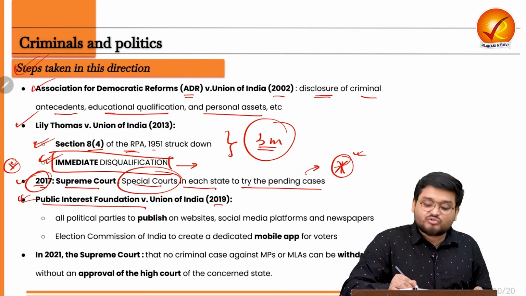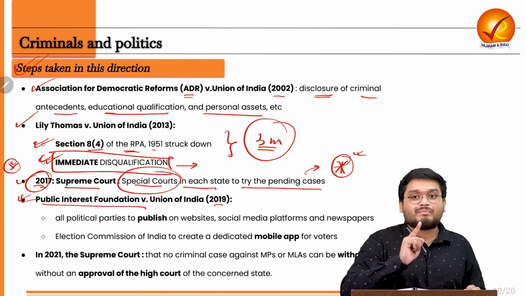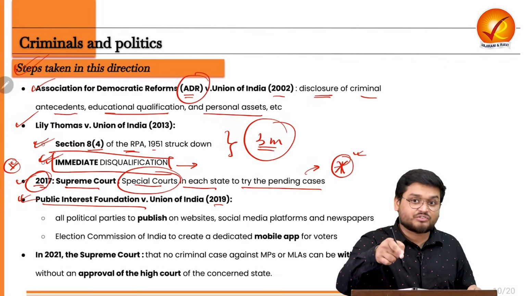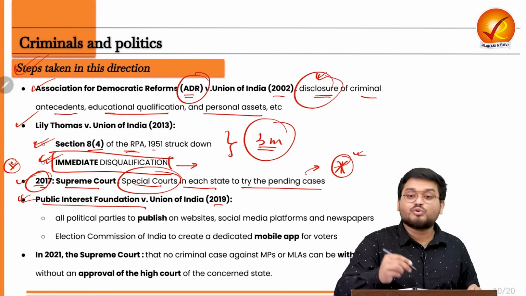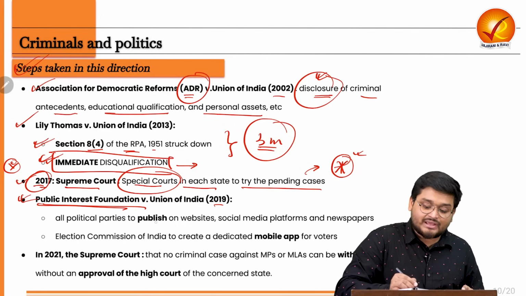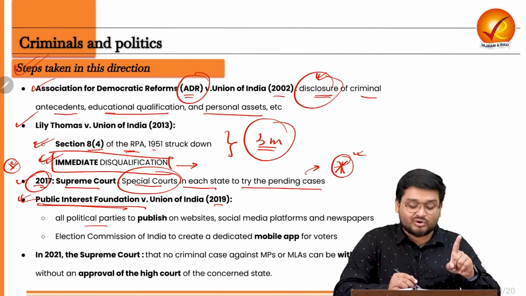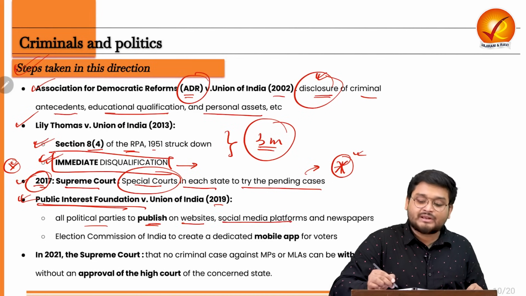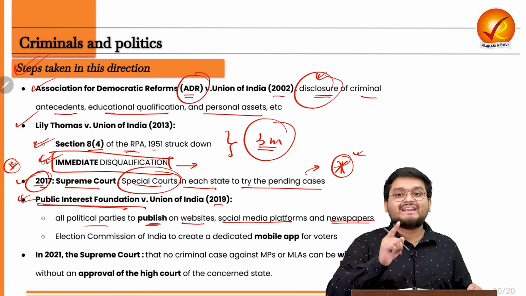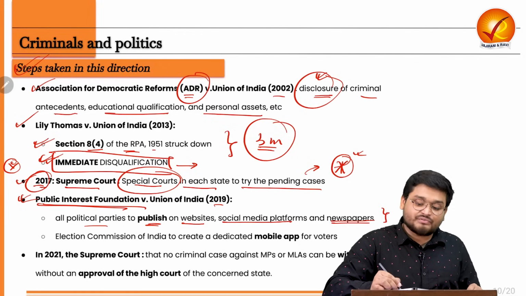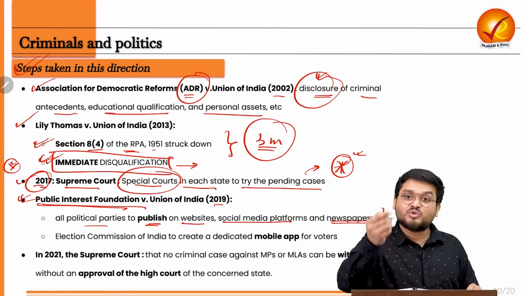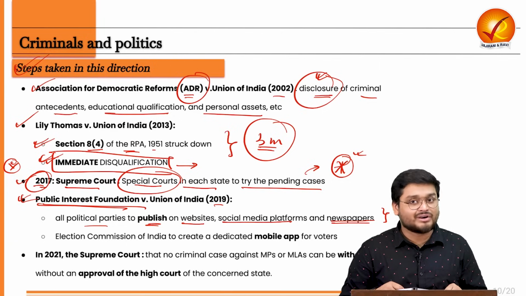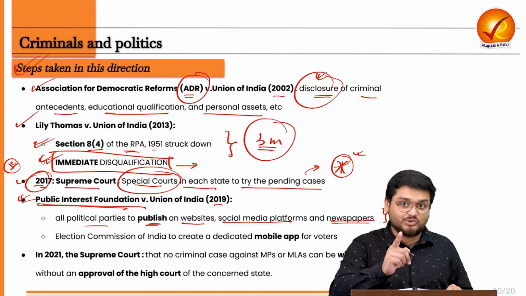In the PUCL case 2019, the political parties were now prodded. In the ADR case, the political candidates were targeted that they must disclose all the information. In the PUCL case, it is the political parties who are being told that you have to publish all the information about your candidates on your website, social media platform, and various leading national newspapers. So right now, before elections, I will be urging you to look for the columns in which the political parties are disclosing the details of their political candidates. So do definitely check it out in the newspapers.